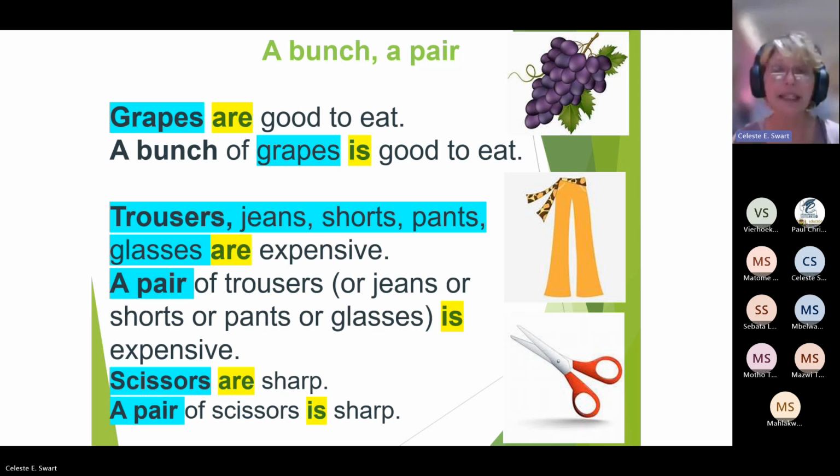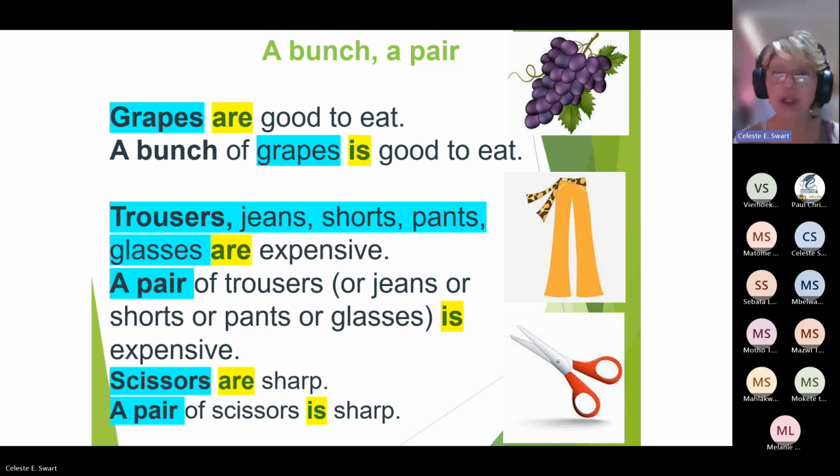Now, something interesting you might not know: when we speak of a pair of scissors, then there's an S at the end. But if we just speak of scissors on their own, it's plural: scissors are sharp. But a pair of scissors is sharp. We could say a scissor is sharp as well. So you must remember that English is quite a tricky language, but there's a lot that you can do with it.